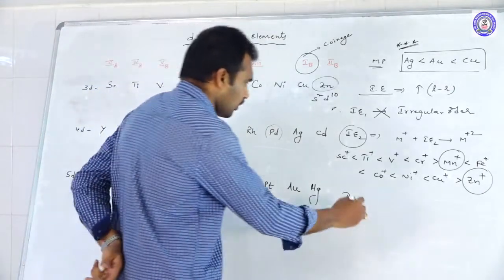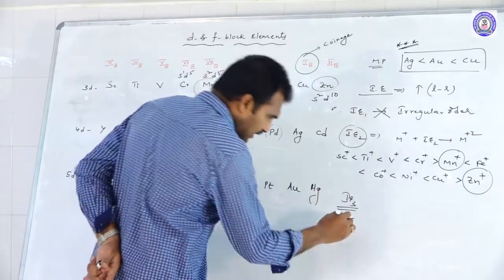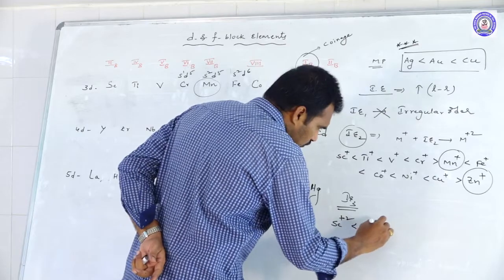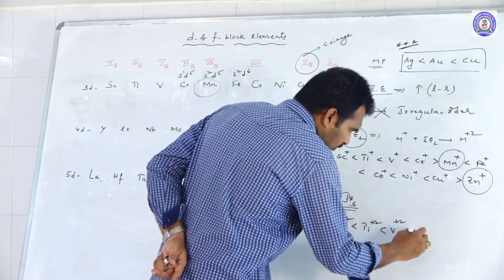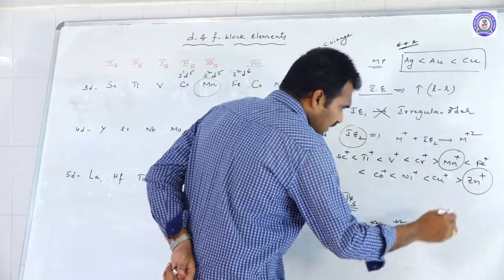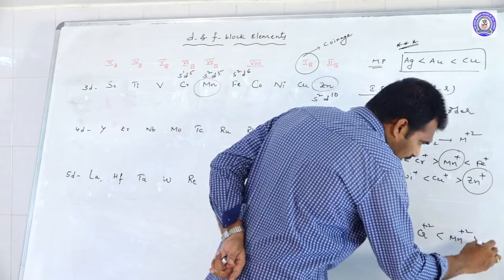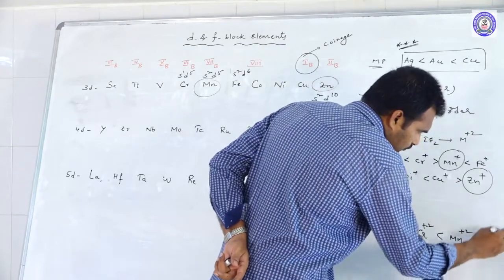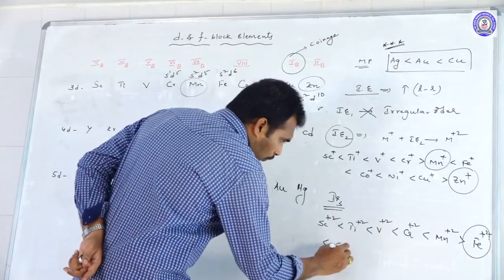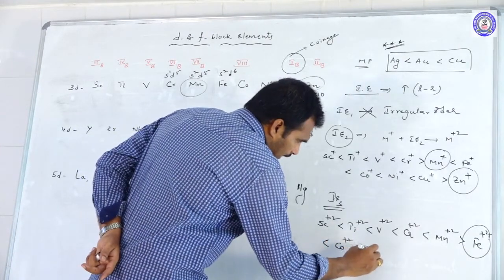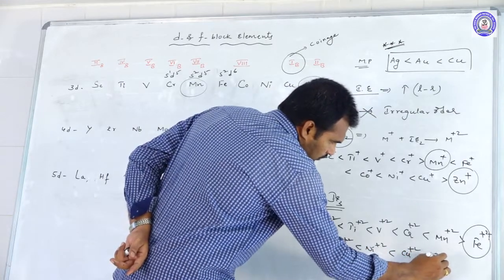So here IE3 values will be Sc plus 2 lesser than Ti plus 2, lesser than V plus 2, lesser than Cr plus 2, lesser than Mn plus 2, greater than Fe plus 2, and lesser than Co plus 2, Ni plus 2, Cu plus 2, Zn plus 2.